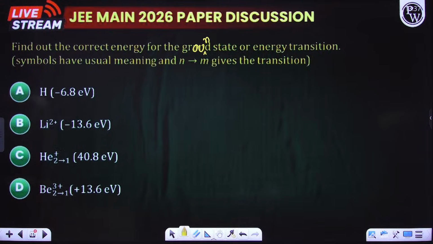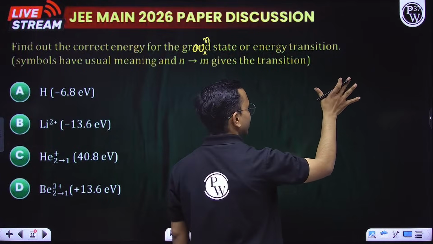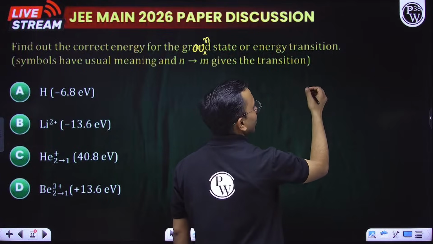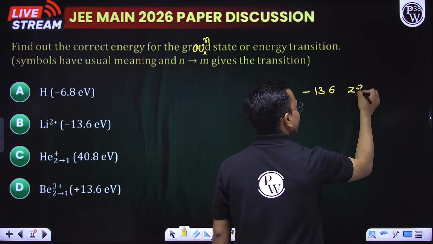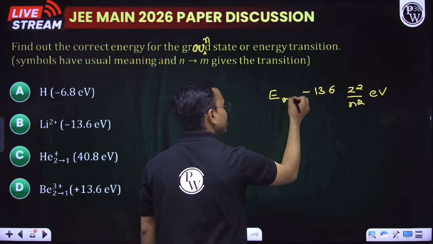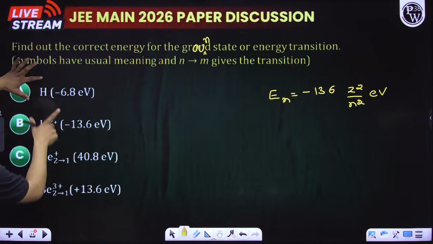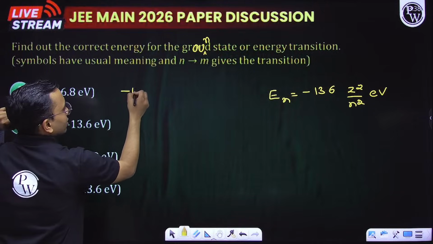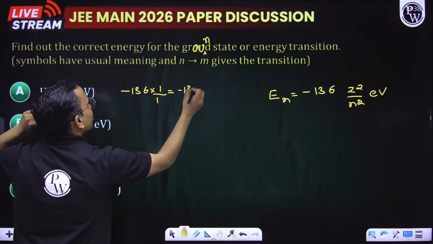Now, the energy of the nth level, how we write for hydrogen like atom? 13.6 into Z square by N square electron volt. This is the energy. Use this expression now. For hydrogen, it will become 13.6, Z is 1, N is 1, so minus 13.6 electron volt.